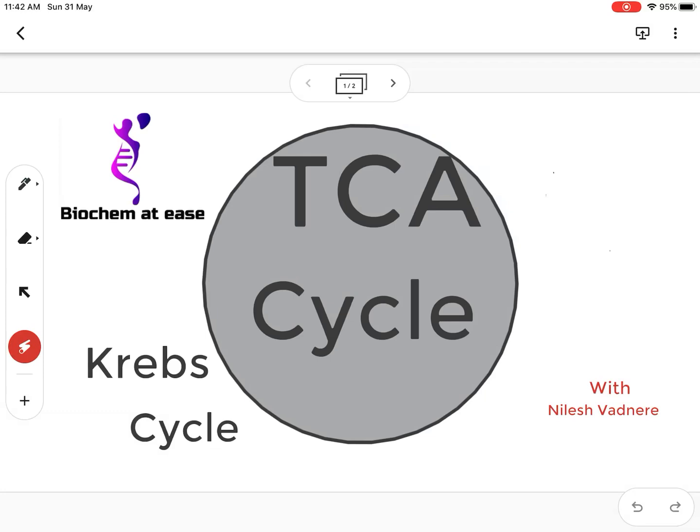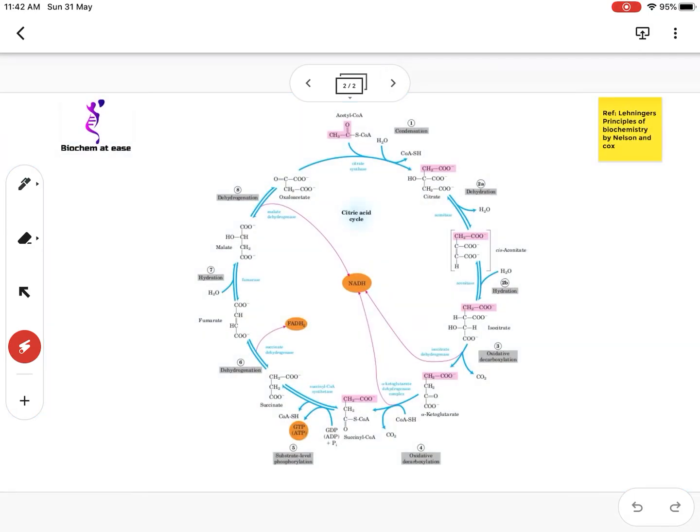In TCA cycle, acetyl-CoA produced by pyruvate dehydrogenase complex is completely oxidized to CO2 and it also produces the reducing equivalents NADH and FADH2 which are used for ATP synthesis. So TCA cycle not only provides the reducing equivalents for ATP synthesis but also provides precursors for biosynthesis of various important biomolecules. So let us see the reactions of TCA cycle.